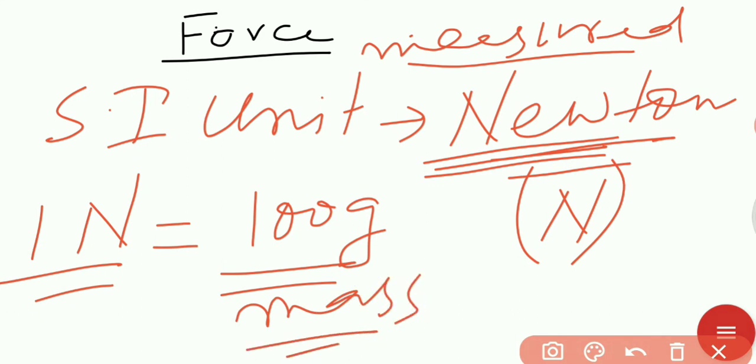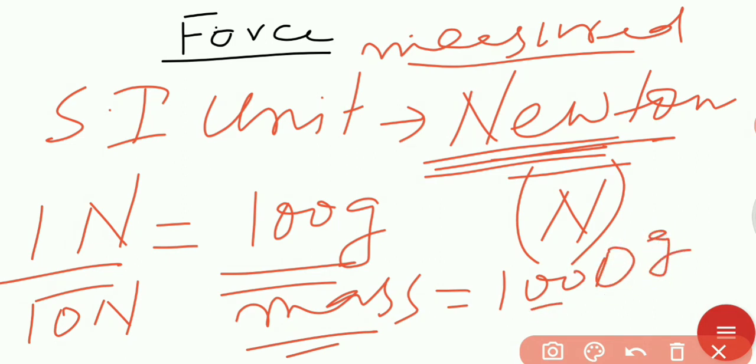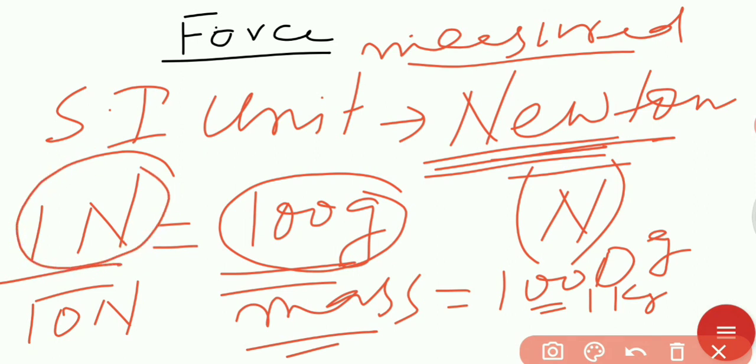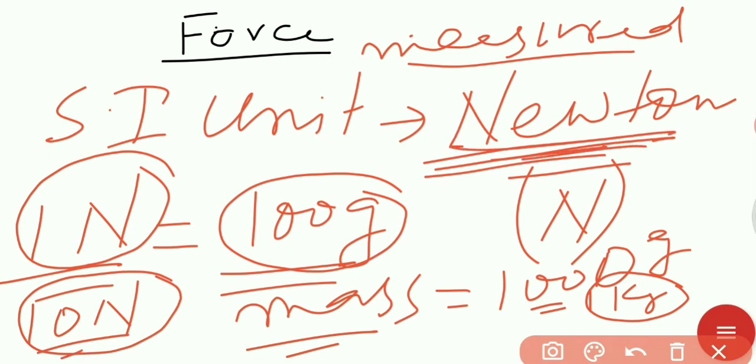Okay, so 10 Newton is approximately the force to lift 1000 gram, that is 1 kg. If a body has a mass of 100 gram, then you will apply approximately 1 Newton force. If a body is 1 kg, then you will apply 10 Newton force. So this is the SI unit of force. If a question asks, write the SI unit of force, the answer is Newton. Hope you have understood this one.